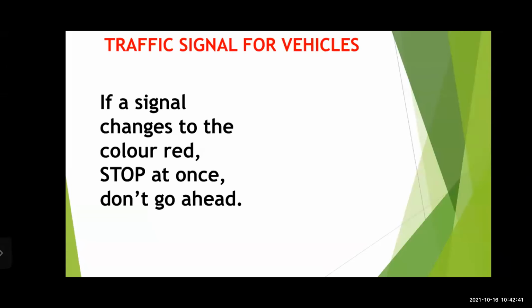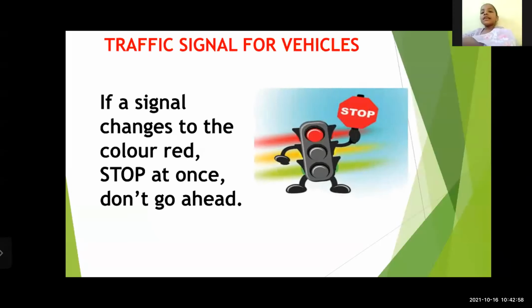Now we will see the first one. What is given? See, if a signal changes to the color red, now I will show you the picture. Here it is. If a signal changes to the color red, stop. What we have to do?